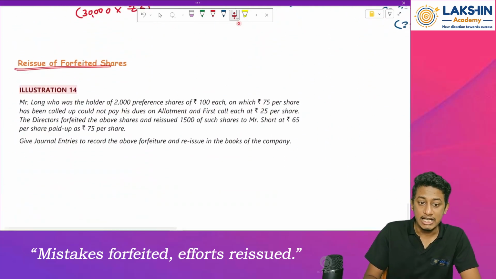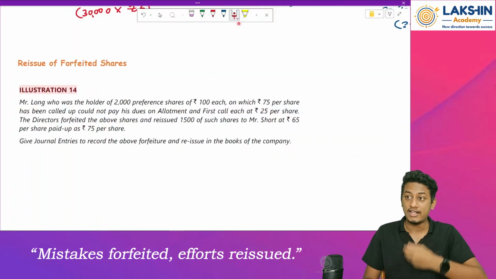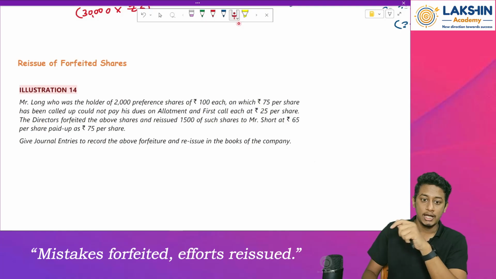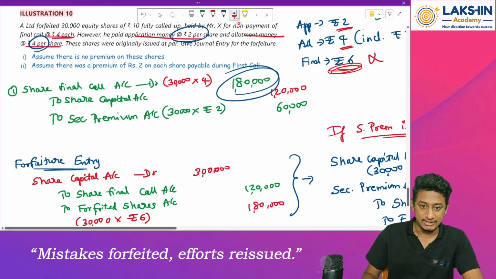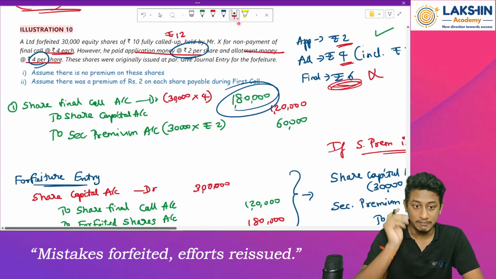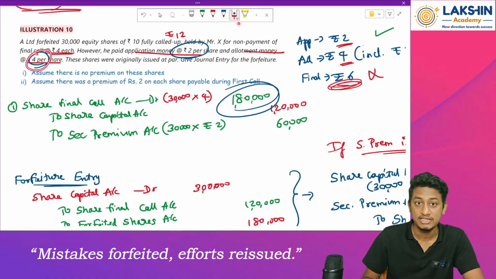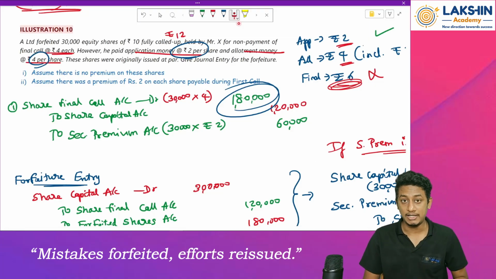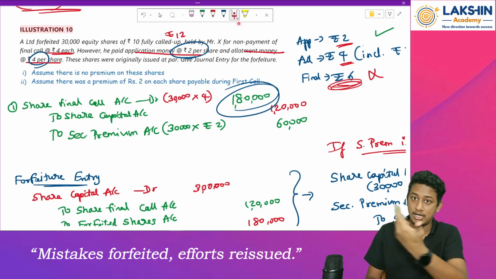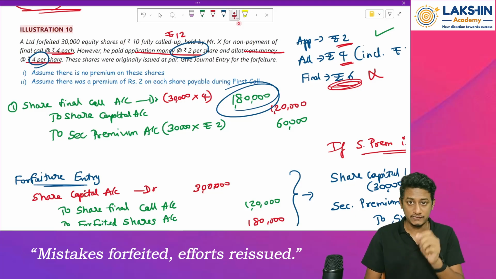Okay. Now, let's go to the next topic, that is reissue of forfeited shares. What if I reissue the forfeited shares? In this case, there were 30,000 equity shares. If I'm not receiving 4 rupees, how much is the amount that is pending? So 30,000 into 4, rupees 1 lakh 20 will be pending to be received, right? It's a loss for the company. The company has issued the shares, but it's not receiving anything, right? So because of that, it will forfeit the shares.